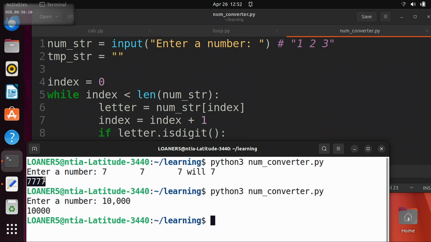1 times 10 is 10. What's 10 times 10? 100. If we were going to go again, what's 100 times 10? 1,000, right, which is our next place, right? So every time we go across a place, we multiply by 10.